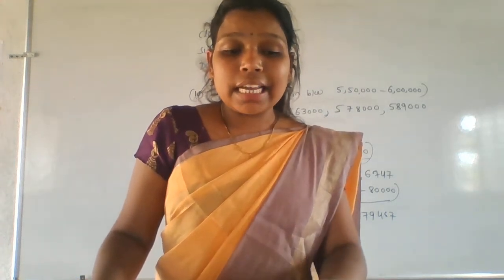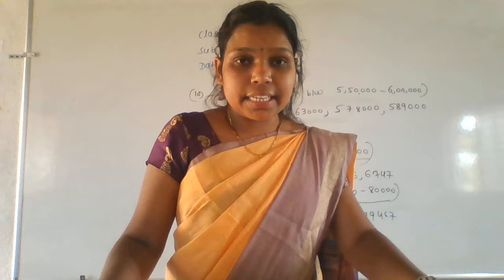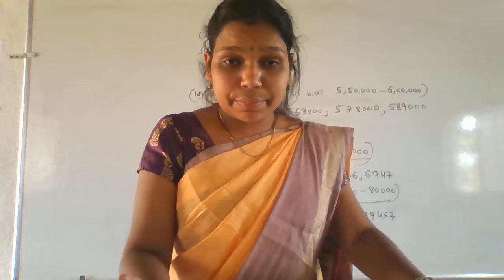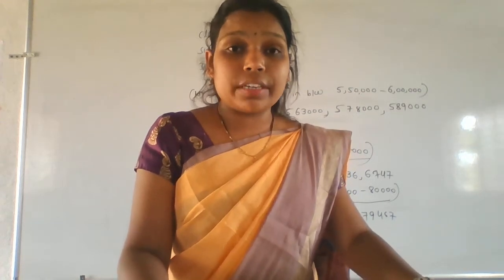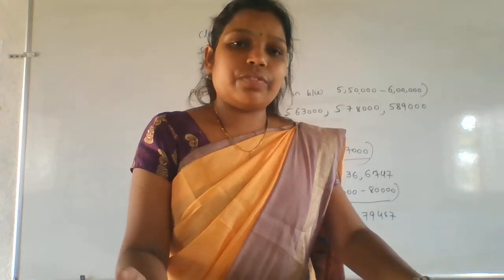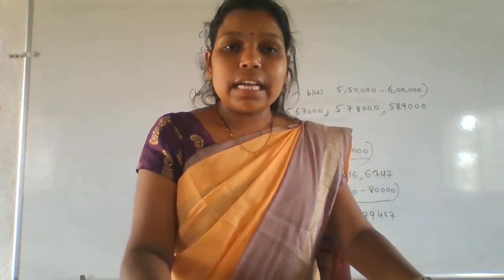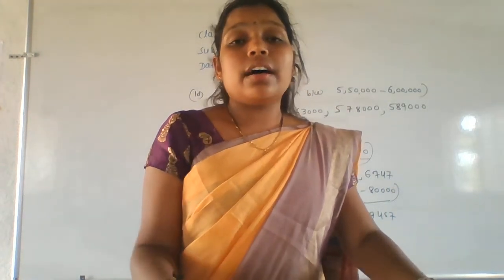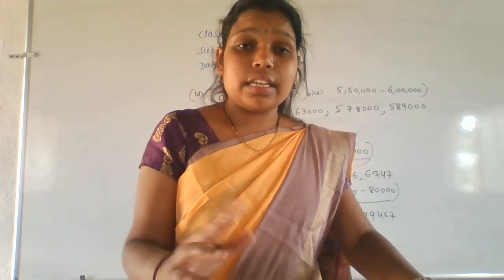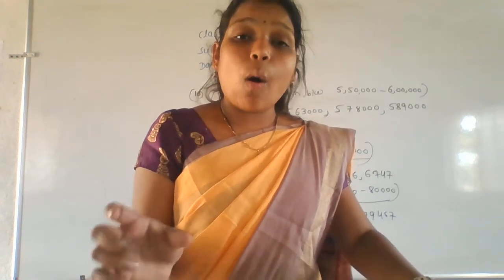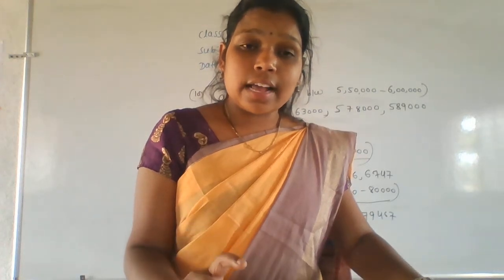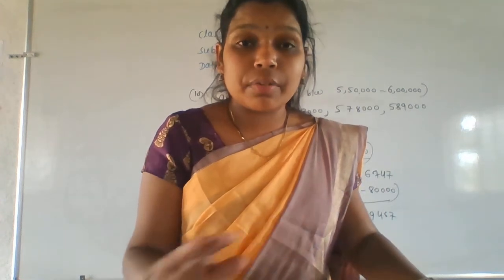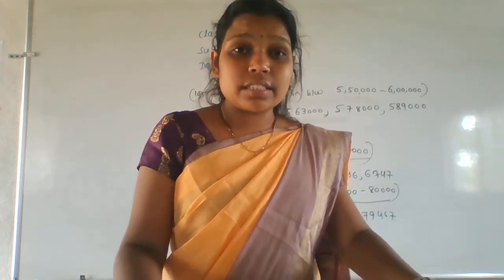Means if a number is 7, take the factors of 7. What are the factors of 7? If you know the factors and multiples, then only you can find whether it is a perfect number or not. So first find the factors. After finding the factors, leave the 7, because 7 is itself a factor, right? So leave the 7 and just add the other factors, all the factors other than 7. If you get the sum as 7 only, then it is a perfect number. Otherwise it is not a perfect number. But very rare cases will be like that.